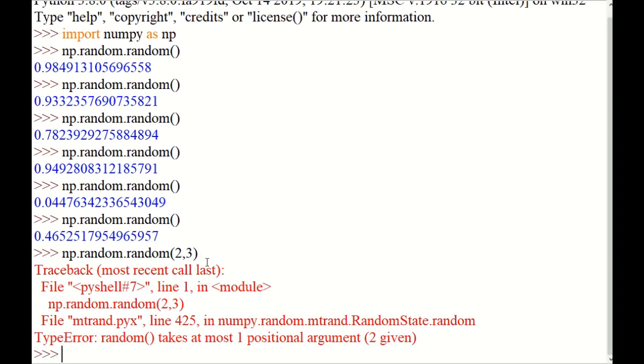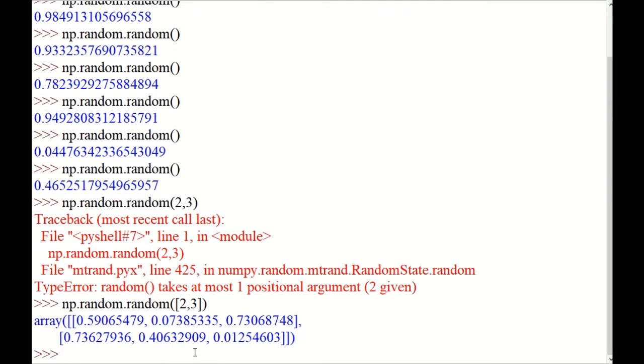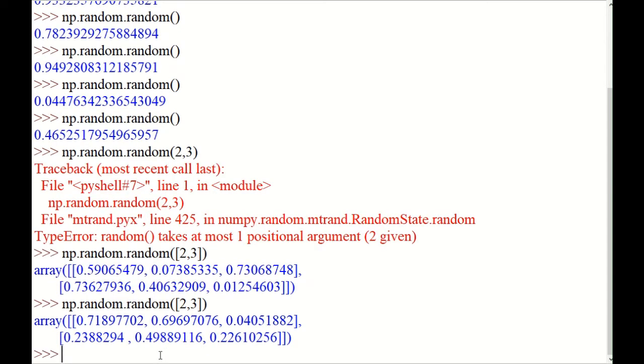Oh, sorry. The shape must be either a tuple or a list. Okay, so I got a 2 by 3 random array. Now you can try with the tuple as shape.